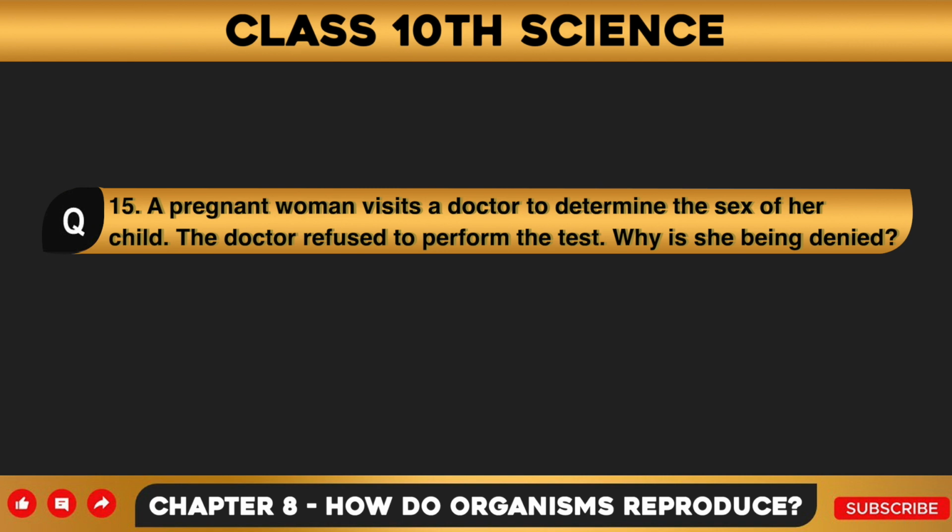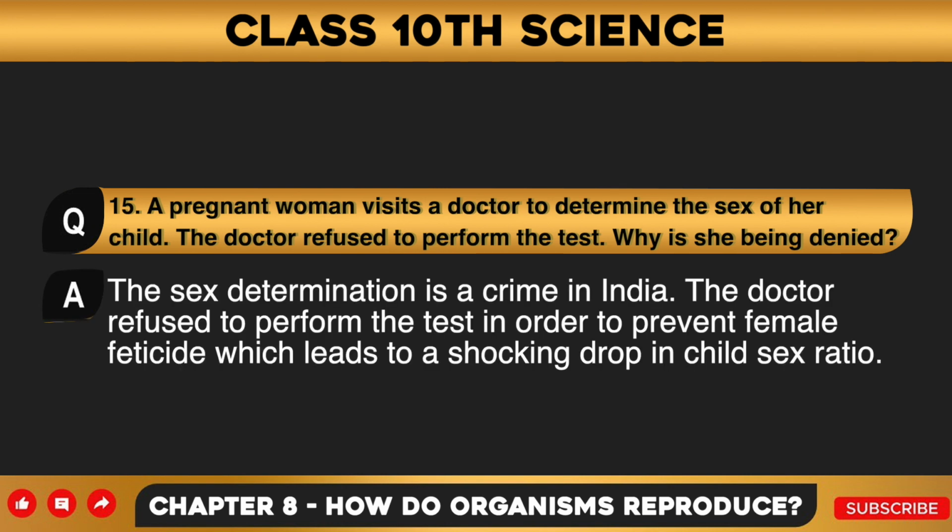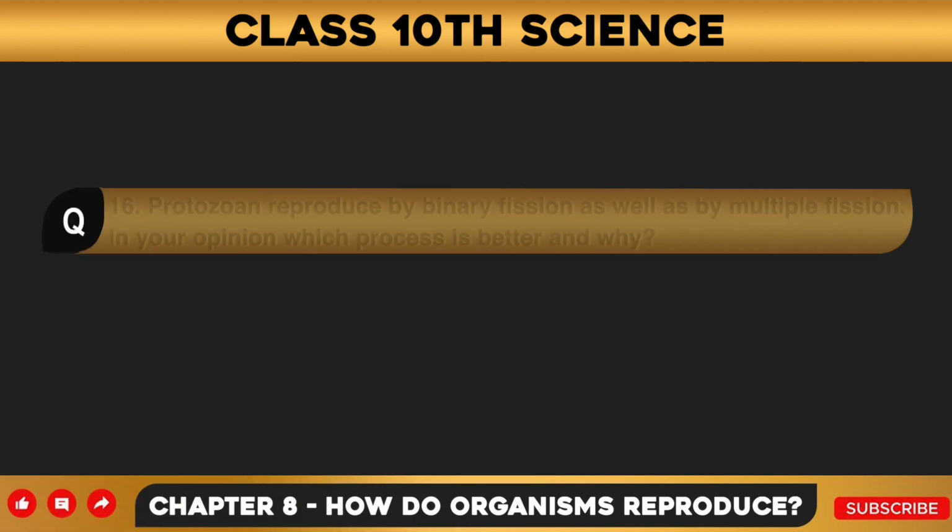Question number 15. A pregnant woman visits a doctor to determine the sex of a child. The doctor refused to perform the test. Why is she being denied? Answer to this question is, sex determination is a crime in India. The doctor refused to perform the test in order to prevent female feticide, which leads to a shocking drop in child sex ratio.